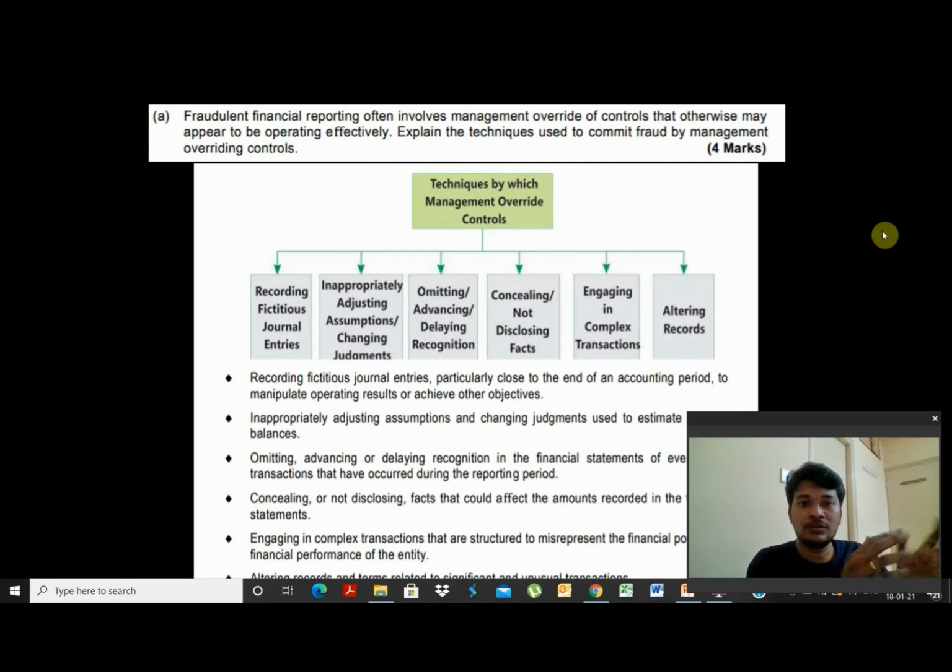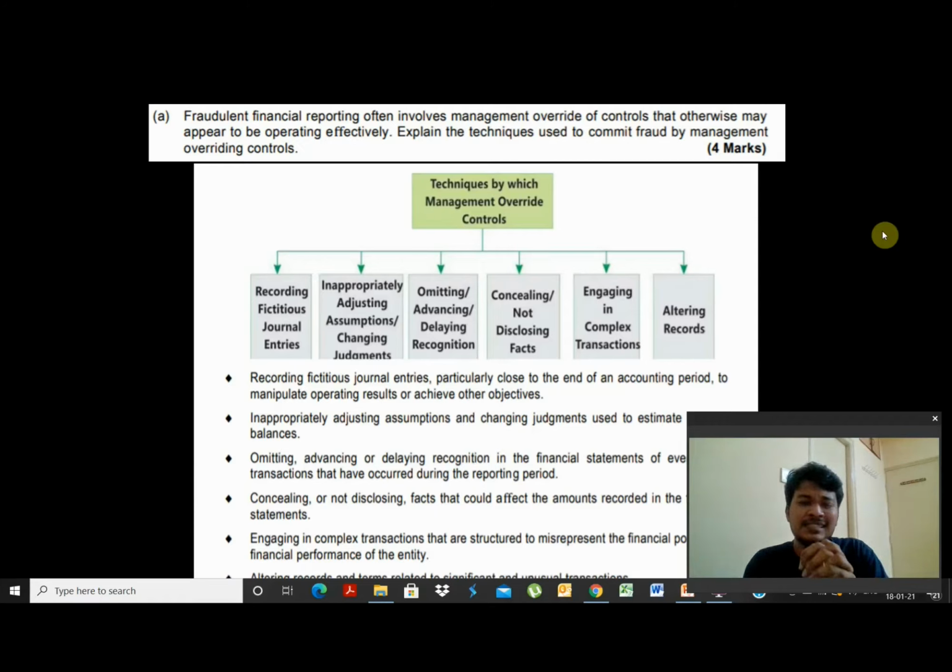The auditor says, no, I want to visit that place. Management is saying, no, now there are heavy floods, don't go to that place, it is risky, your life, your decision, we cannot say anything, but it is pure risk, that's what we can say. One of our employees also lost his life. All these stories the management will say, and somehow prevent the auditor from going there, because if he goes there, he'll know that it is going to question their going concern. So, concealing or not disclosing actual facts.